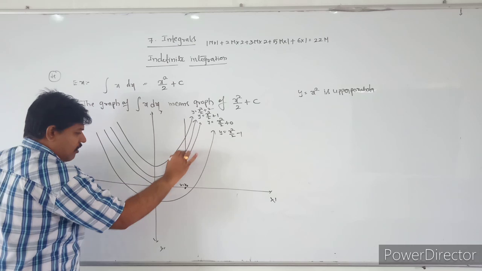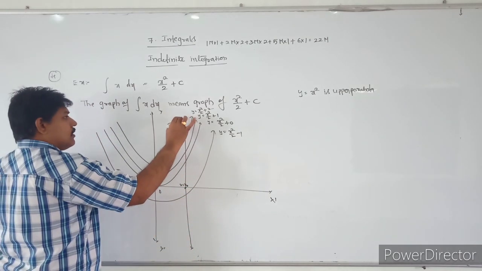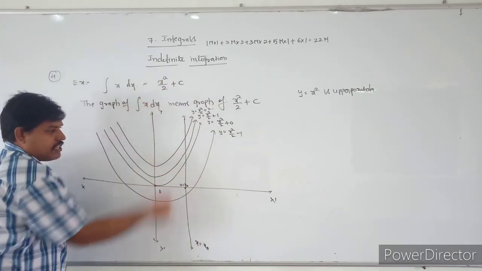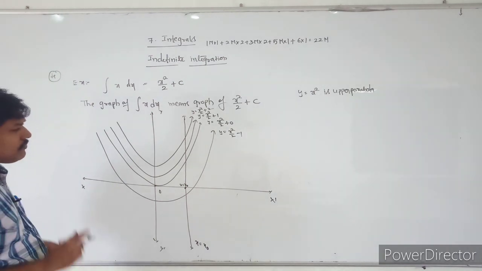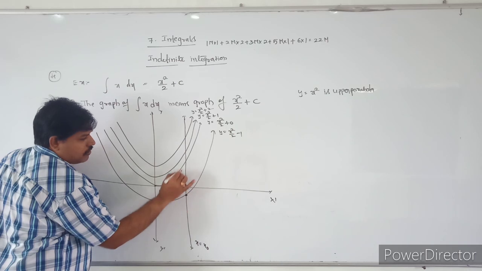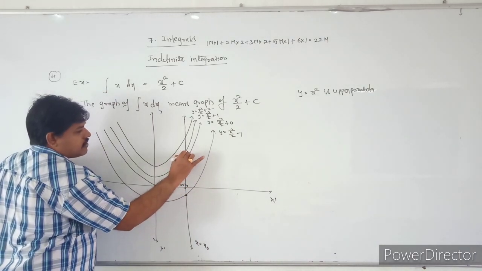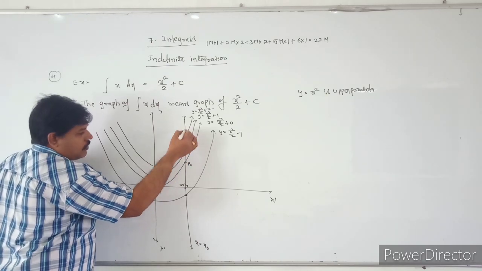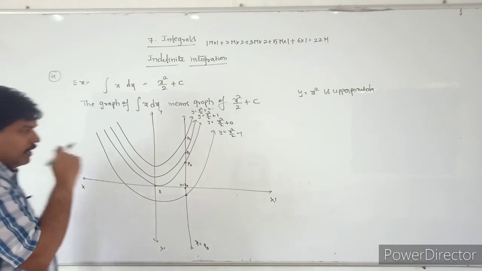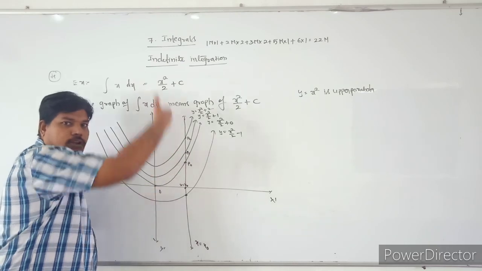I will draw the line here. x equals x naught, this line is x equals x naught. All these points, for example, this is the point P naught, this is P1, and this is P2, and so on. If you draw a tangent, this line cuts all the curves at the same point.